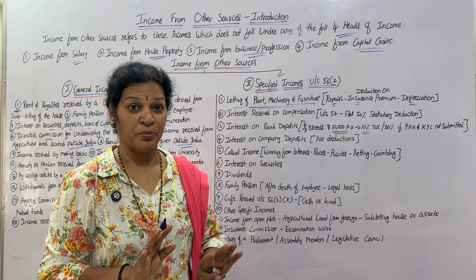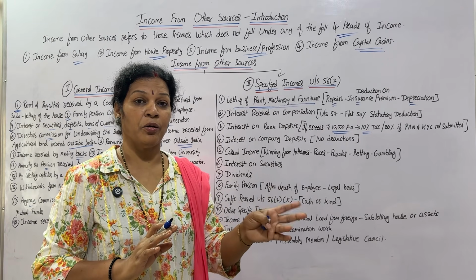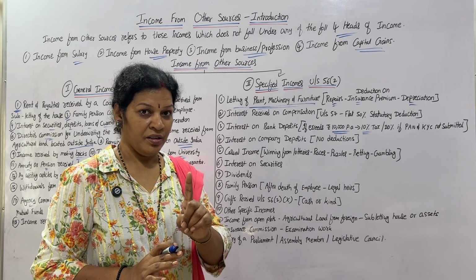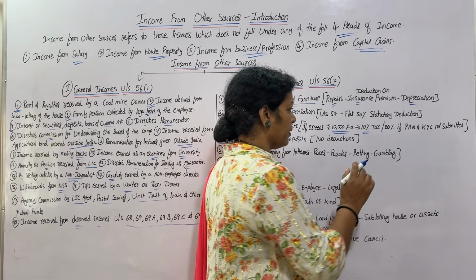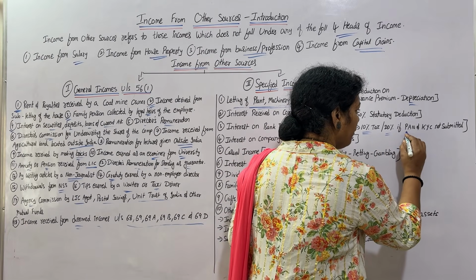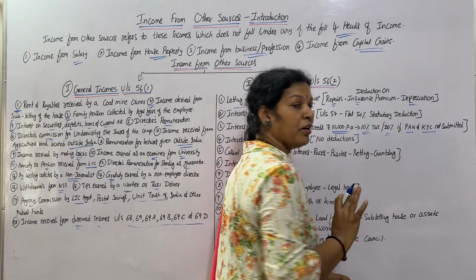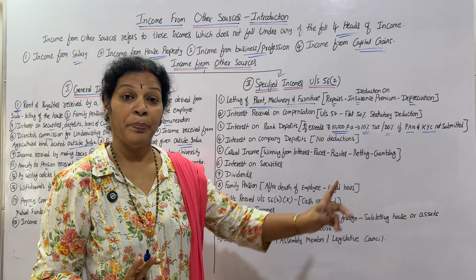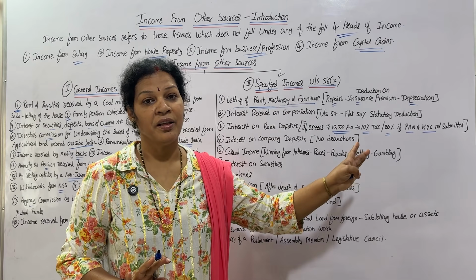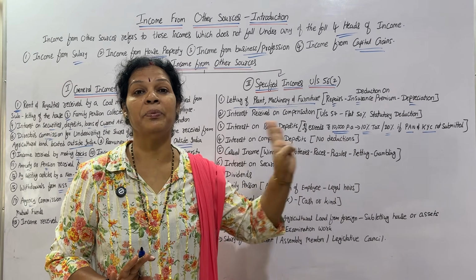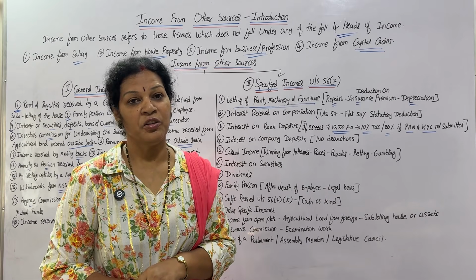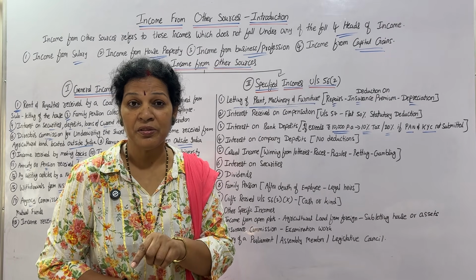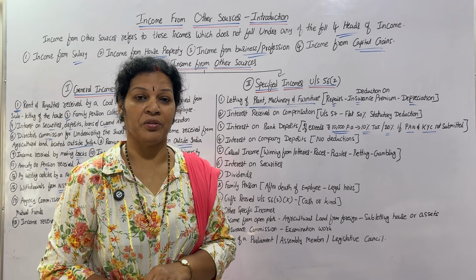Generally 10% is chargeable if I am crossing 10,000 interest. Second point here, remember, 20% if PAN or KYC is not submitted. If PAN or KYC is not submitted, they'll be charging 20% tax. Otherwise 10%. How much is 10%? After crossing the 10,000, the rest of the amount.